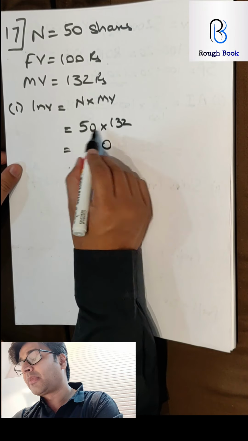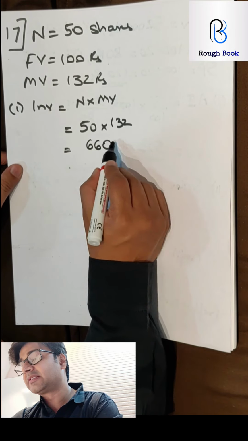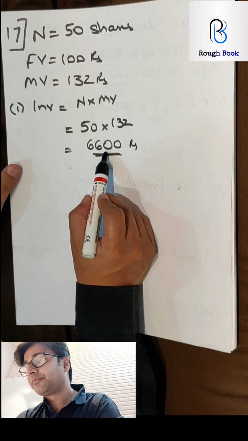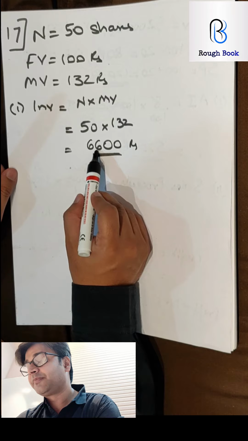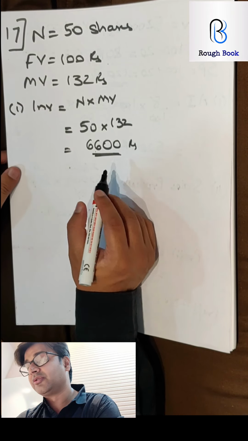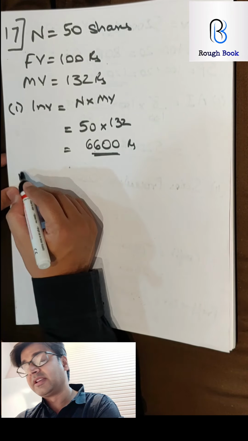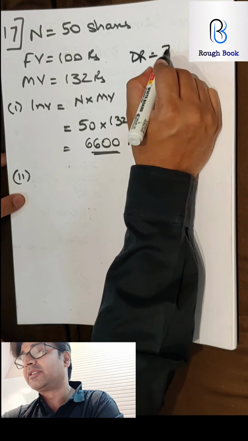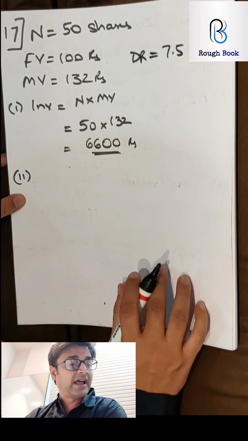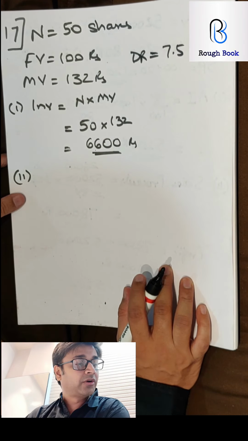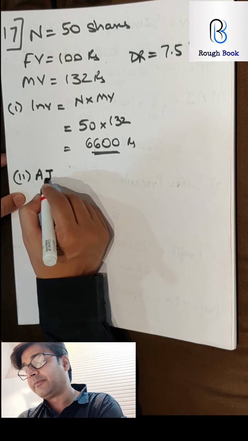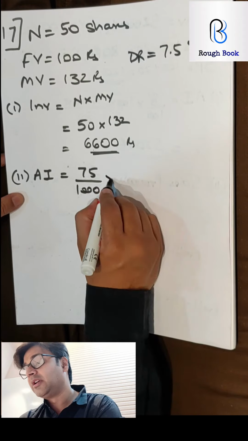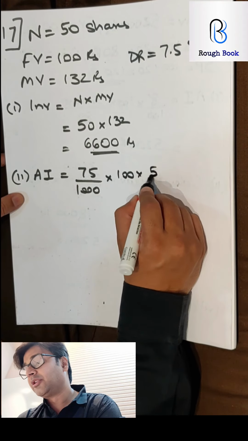So 5 2s are 10, 5 3s are 15 and 1 is 16, 5 1s are 5 and 1 is 6, 6,600 rupees. Let's recheck. 5 2s are 10, 5 3s are 15 and 1 is 16, 5 1s are 5 and 1 is 6 and 1 more 0. So investment is 6,600. Second part, if the dividend rate is 7.5%, then calculate his annual income. So annual income is dividend rate upon 100, 1 more 0 to remove the decimal, into face value into number of shares.